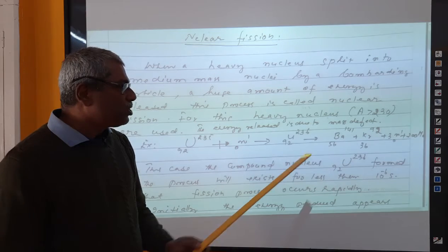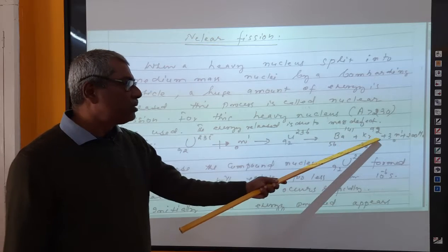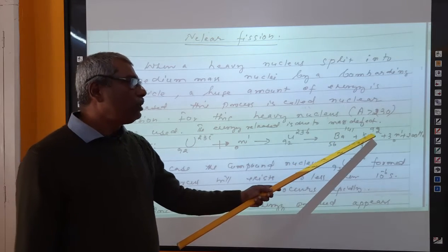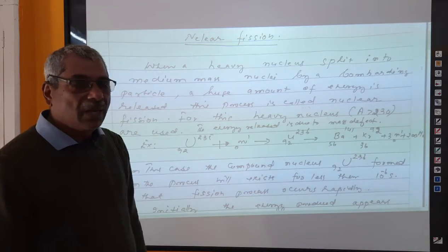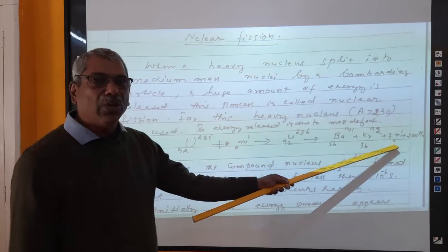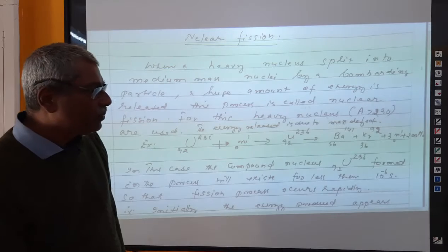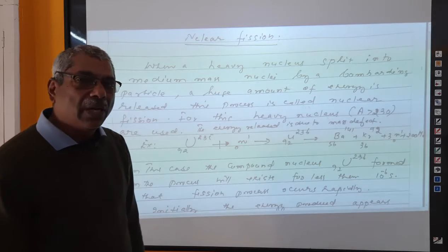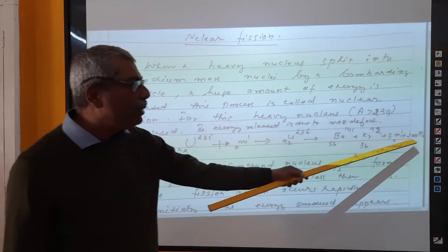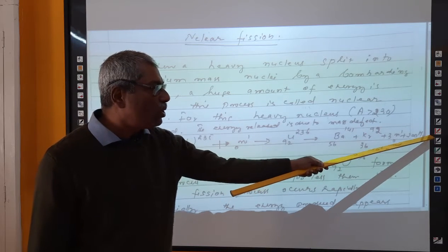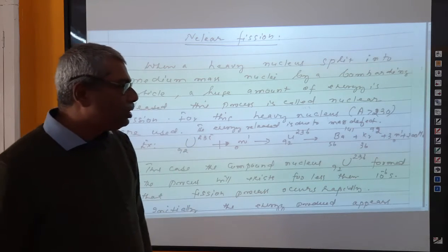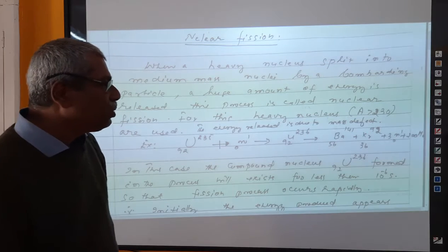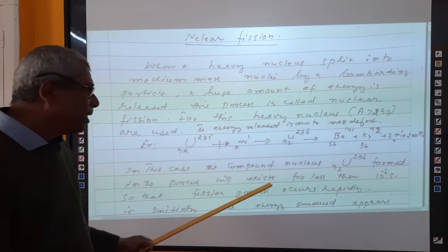Within this time, it will be split into two parts, barium 141, 56 and krypton 92, 36, plus an extra 3 neutrons are produced in this case, and also a large amount of energy, 200 mega electron volt. It is mega electron volt, though the letters are not seen here. 200 mega electron volt energy is also released in this case.